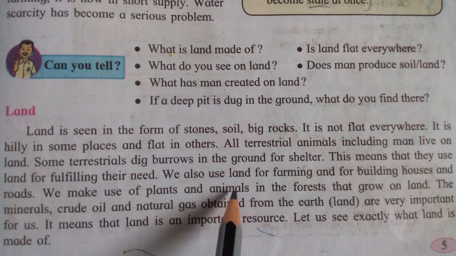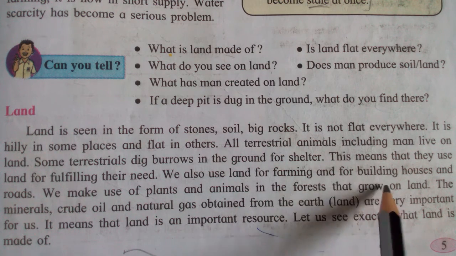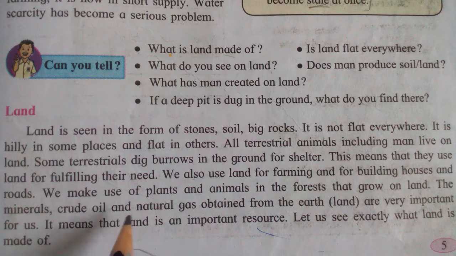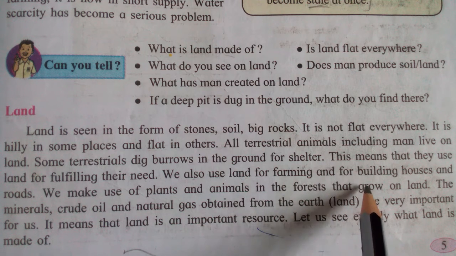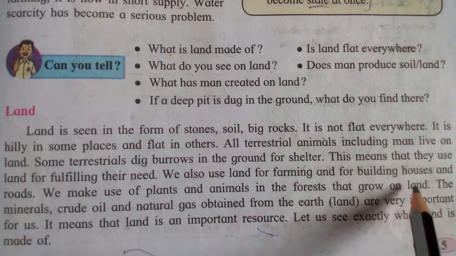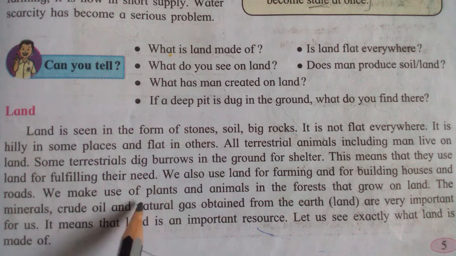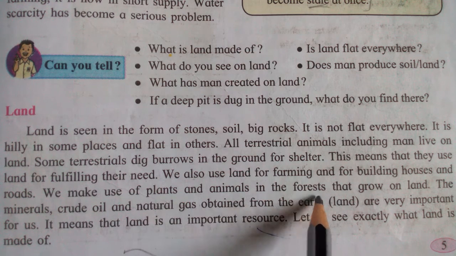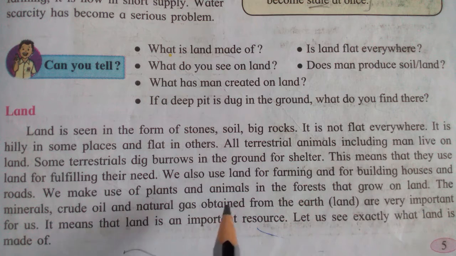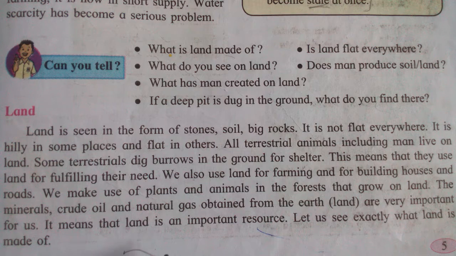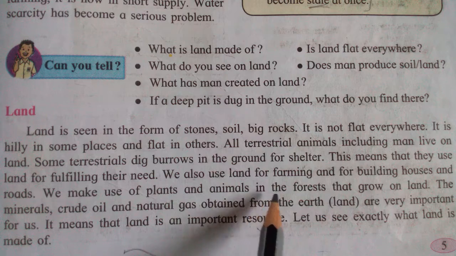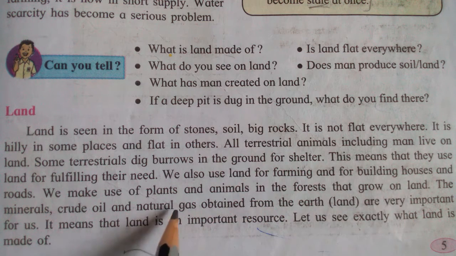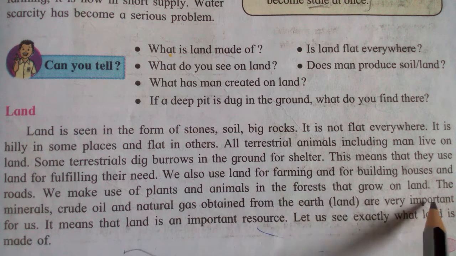We also use land for farming and for building houses and roads. Means on the land we do farming as well as construct houses, buildings and roads. We make use of plants and animals in the forest that grow on land.